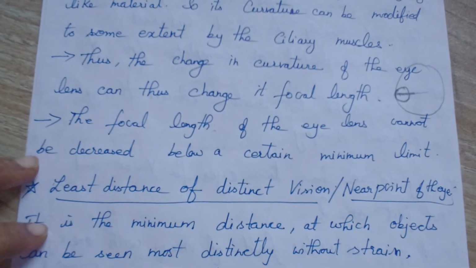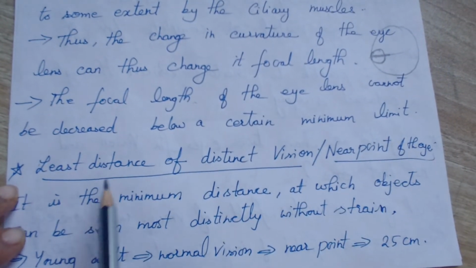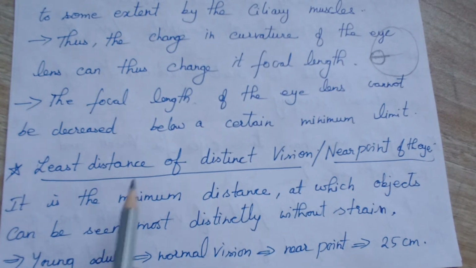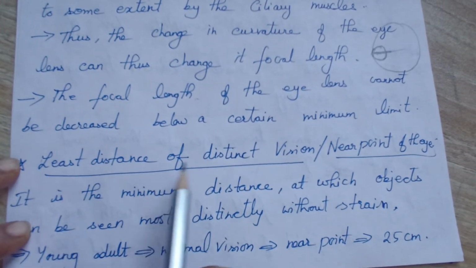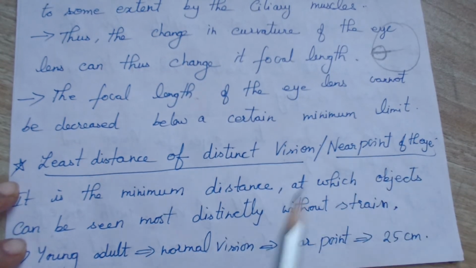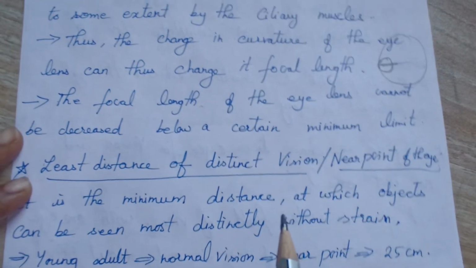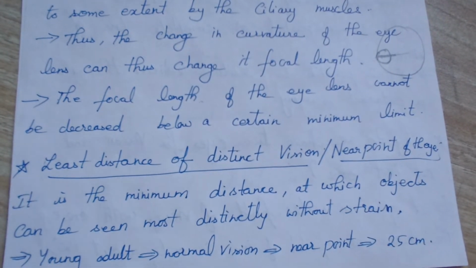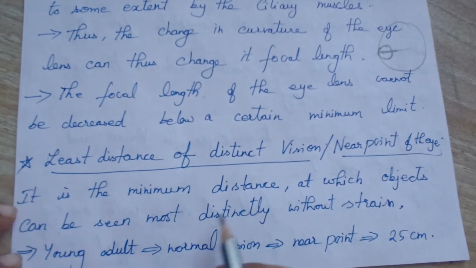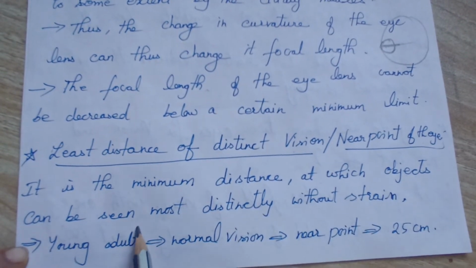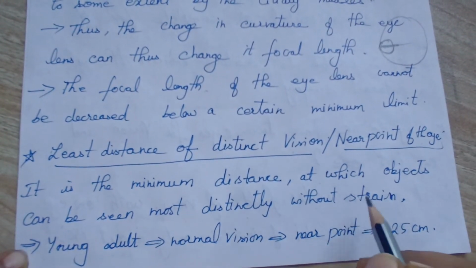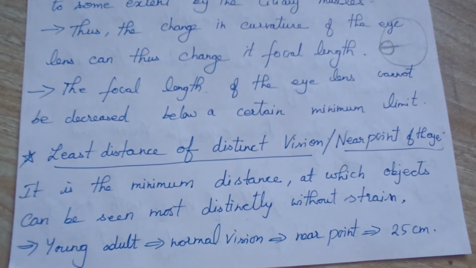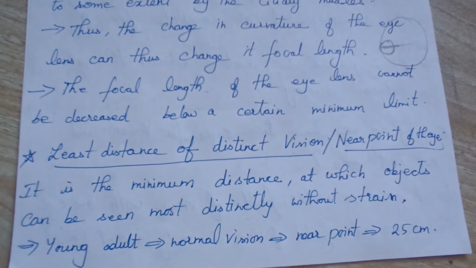Next important point. We have said that only to some extent can we decrease the focal length, not fully. So the least distance of distinct vision, or the near point of the eye. That means at what distance we can get a clear vision. It is the minimum distance at which the object can be seen most distinctly without strain. That distance is the near point of the eye, or least distance, right?